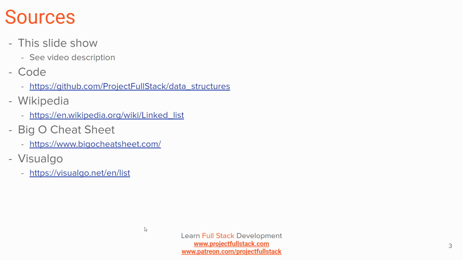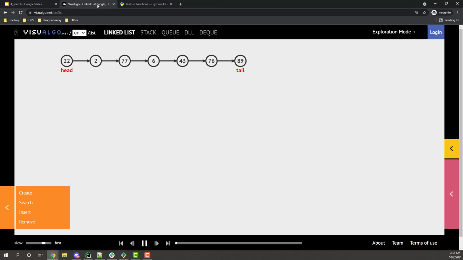Here are the sources as usual. Nothing's really changed there. Let's check out VisuAlgo here to look at how searching works. I have the list here. I've got 1, 2, 3, 4, 5, 6, 7 nodes in this list, a head pointing at 22 and a tail pointing at 89. And just remember, in my implementation, I'm not implementing the tail yet. I will at the end. But it's optional, and I just want to show people how you don't have to use it first, and then I'll show you how to use it.